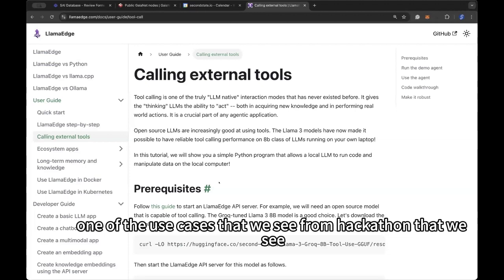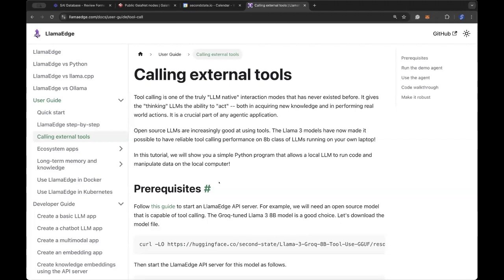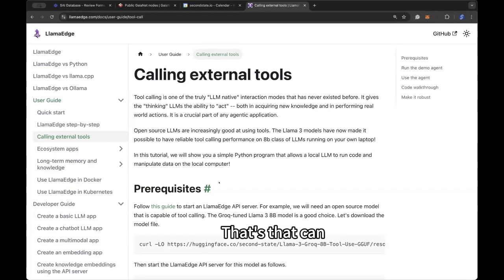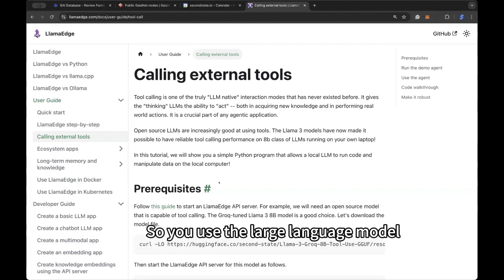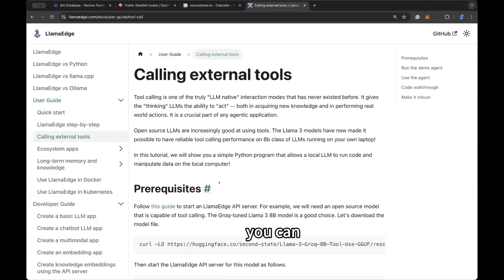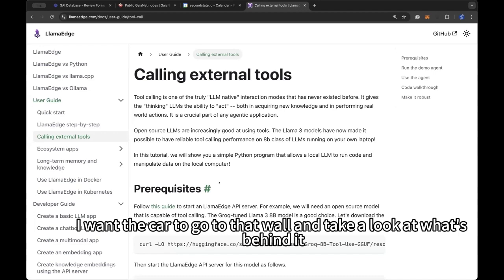One of the use cases that we saw from a hackathon is that you may have a drone, or a small vehicle or car, something like that, that can be remote controlled. So you tell the large language model what you want this vehicle to do, right? For instance, you can say, I want the car to go to that wall and take a look at what's behind it.